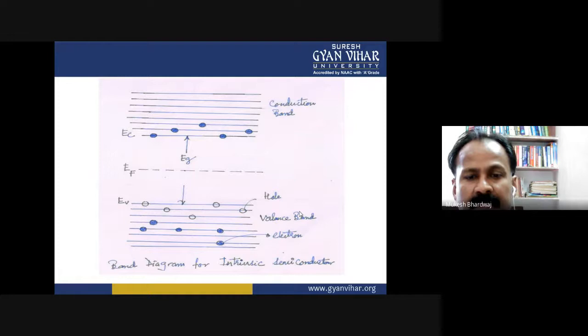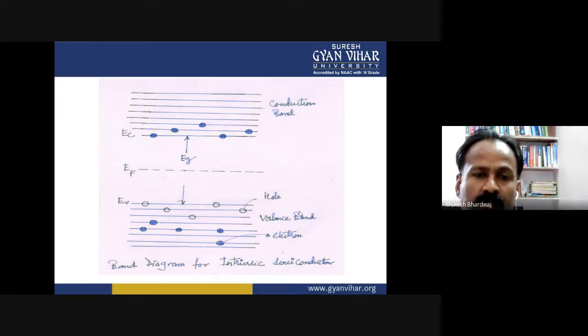Again, this is the pictorial representation of a pure semiconductor, in which we have the valence band and the conduction band. At the very center position between these bands, one dotted line is marked, and this line is known as the Fermi level.